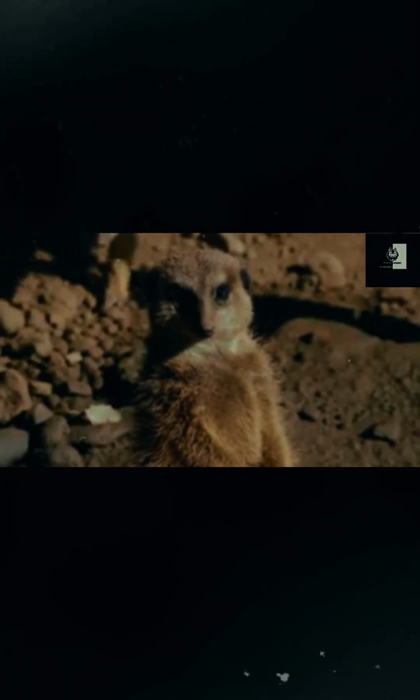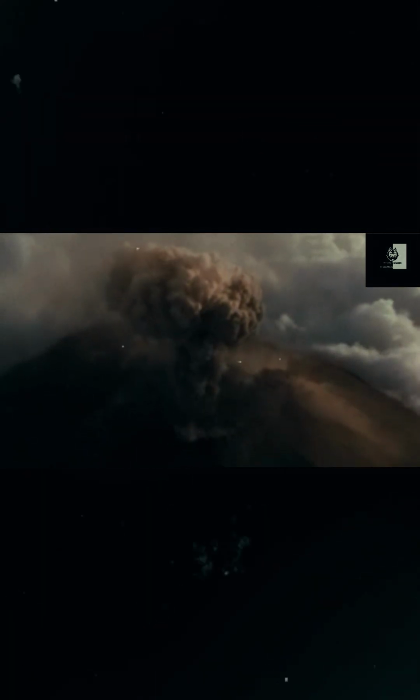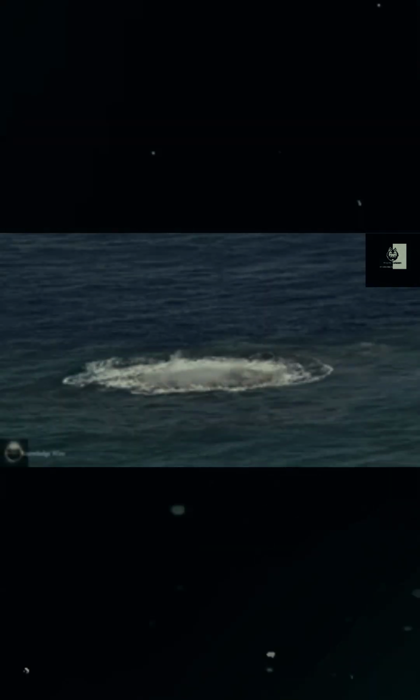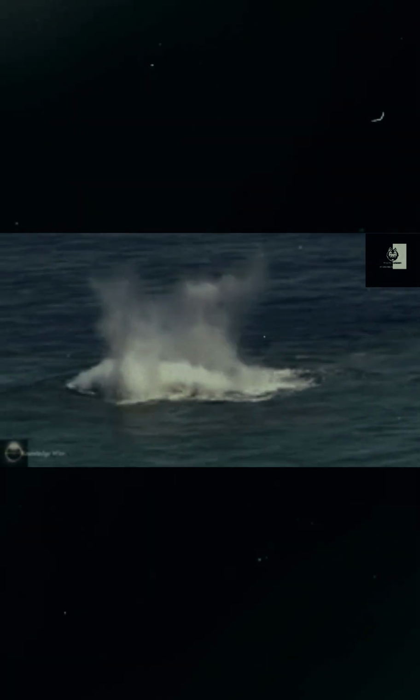When environments change quickly, species have to either adapt to the new conditions or face extinction. Major climatic shifts like glacial periods or prolonged droughts have historically led to mass migrations, forcing species into new habitats where they face different survival challenges. Volcanic eruptions and tectonic activity can also isolate populations by creating barriers like mountain ranges or new islands, which can, again, drive rapid adaptation and speciation in the affected area.